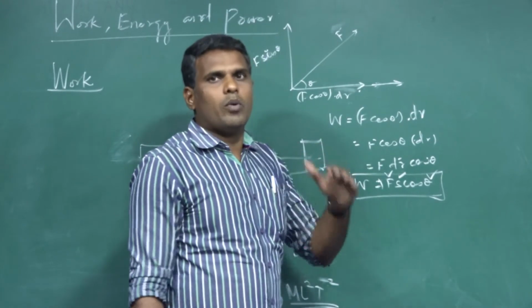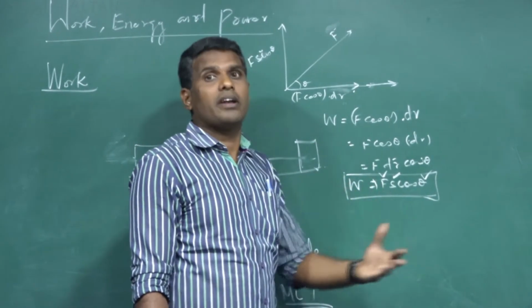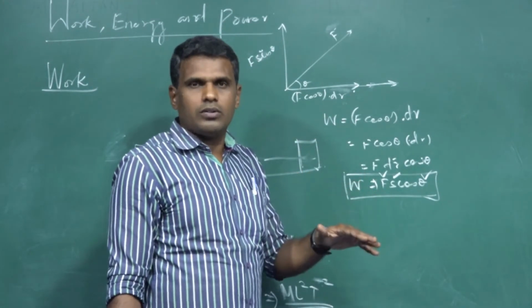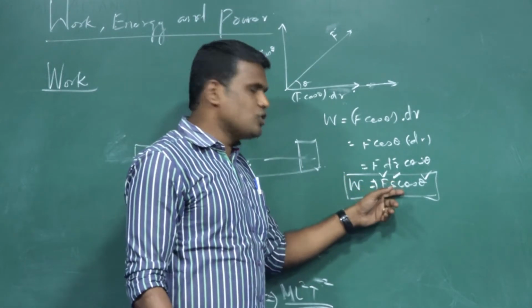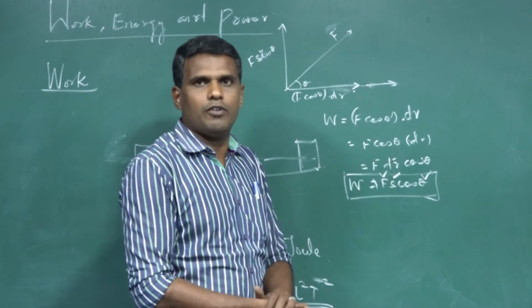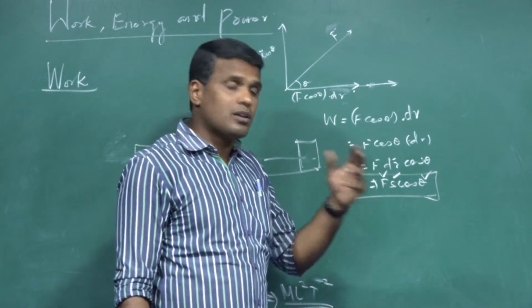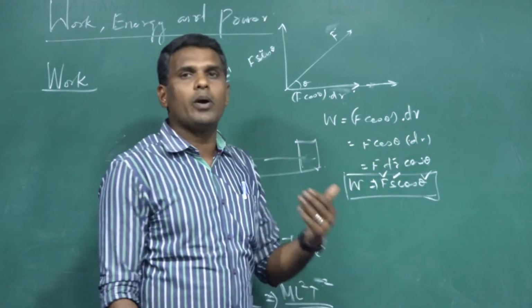We can go one by one. When do we say a work is said to be done? When do we say a work is not done? Let us say, if the force acting on the body is 0, then work done is 0. When there is no displacement produced in the body by the application of force, then also the work done is 0. And for whatever values of theta for which cosine is 0, the work done will also be 0.